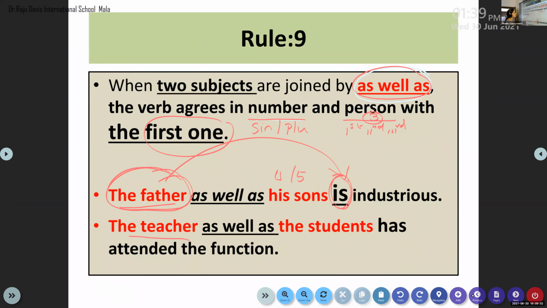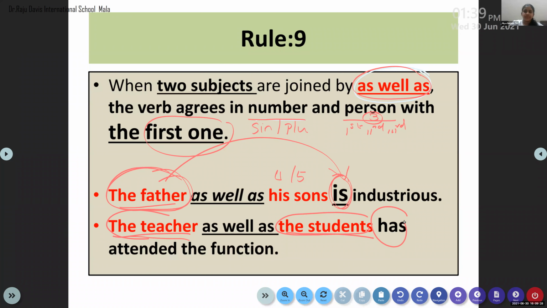When two subjects are joined by as well as, the verb agrees in number and person with the first one. That is why the teacher as well as the students. See, one is singular, the other one is plural. But the verb agrees with the first subject in as well as. Clear? Clear, ma'am. Should I repeat it? No, ma'am.